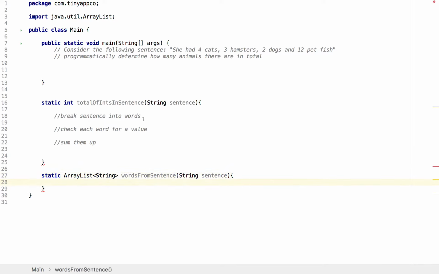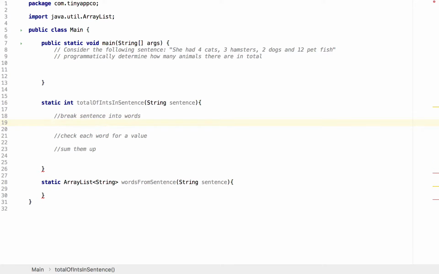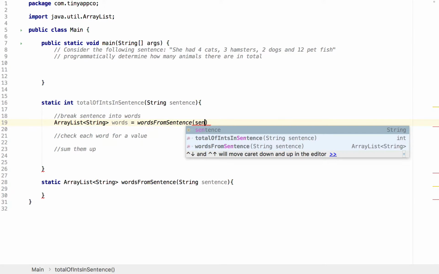Okay, so breaking a sentence into words can be done by calling that method. We haven't finished it, but we can say something like array list string words equals, and we can call words from sentence and pass our sentence into that.